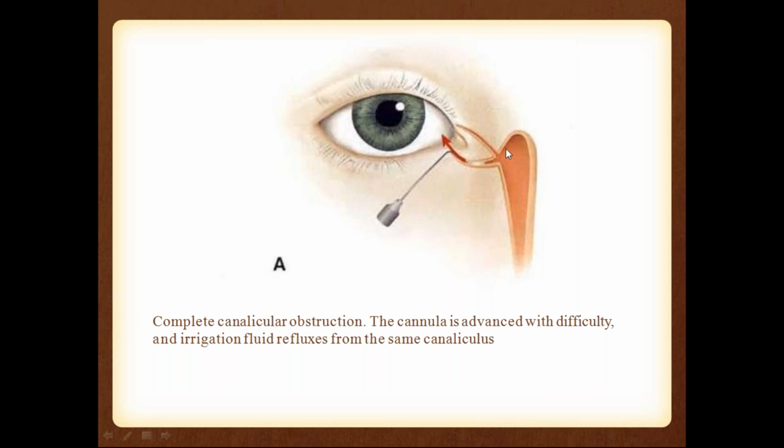You can see a white place like this here. White thing. So there is complete canalicular obstruction here. After reaching here, it is difficult for the irrigating fluid to go inside. The irrigating fluid is coming back in the same punctum. You are injecting from the lower punctum and the fluid is coming again from the same punctum. If the fluid you are injecting is regurgitating from the same punctum, then you can say that the same canalicular block is there at the same site.